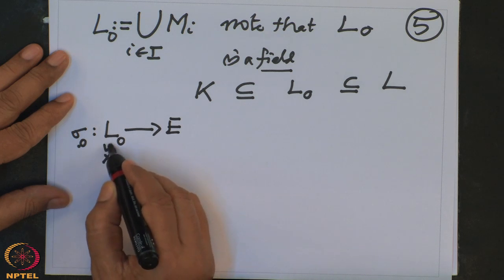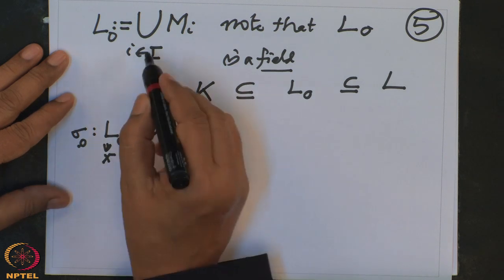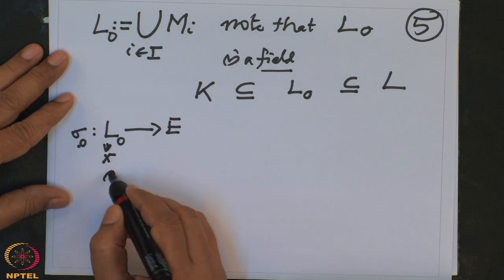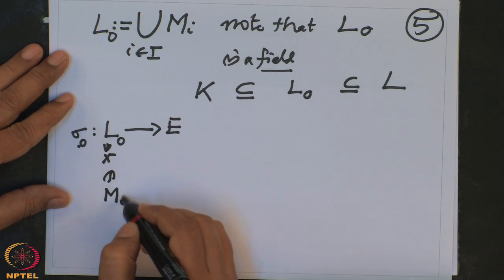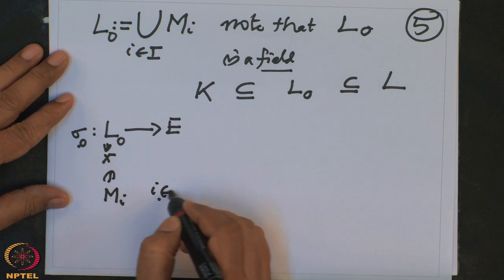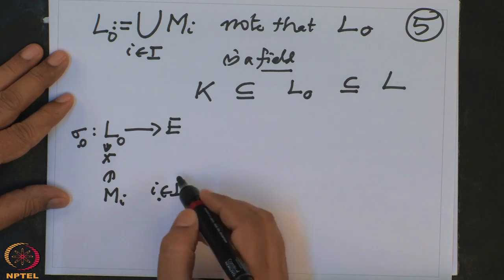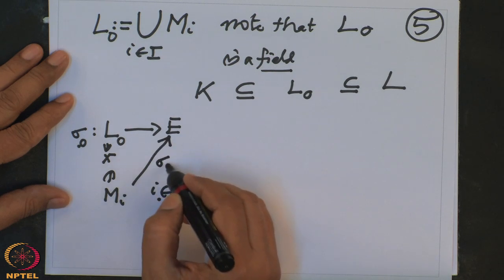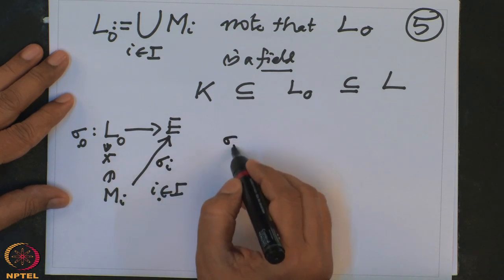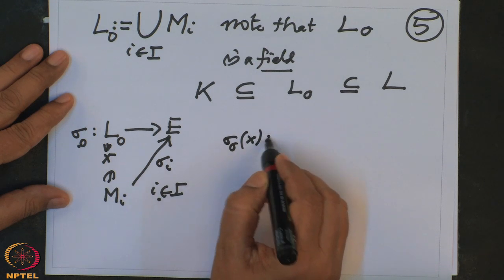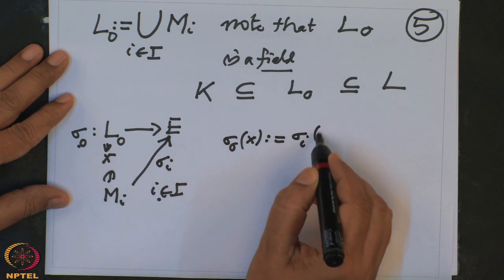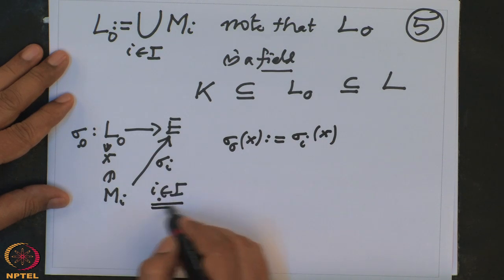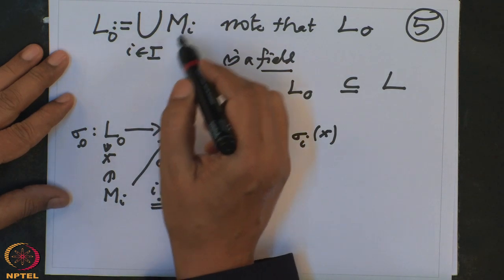Take any x in L naught and choose i in I so that x belongs to that Mi, and now, we have already given the sigma i, so define sigma naught of x to be equal to sigma i of x. But this will not depend on the choice of this i, because this is a chain.